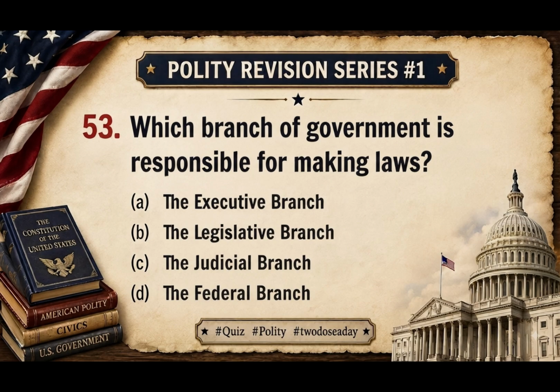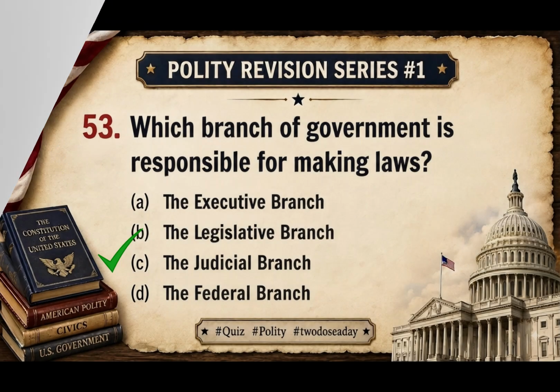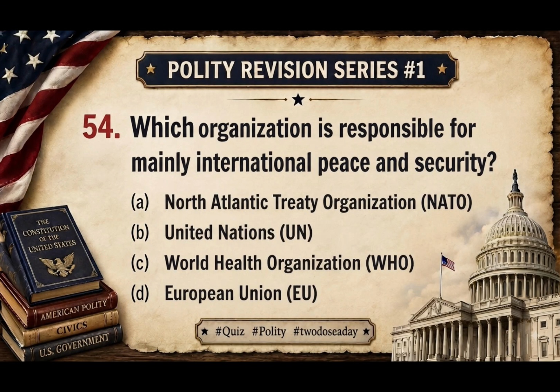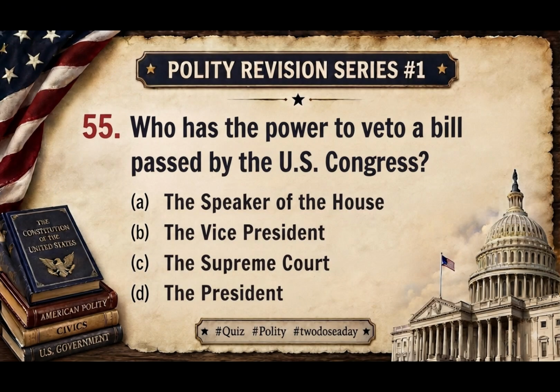Question 53. Which branch of government is responsible for making laws? The answer is legislative branch. Question 54. Which organization is responsible mainly for international peace and security? The answer is United Nations. Question 55. Who has the power to veto a bill passed by the US Congress? The answer is the President.